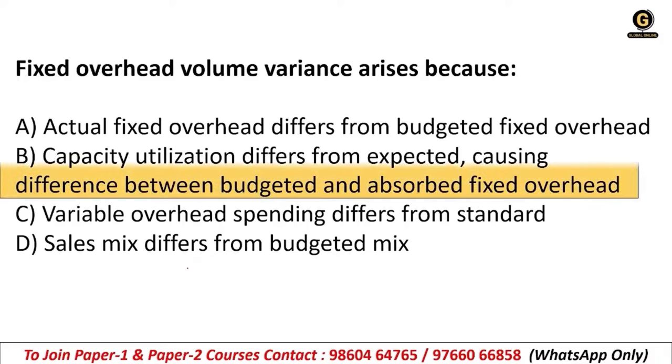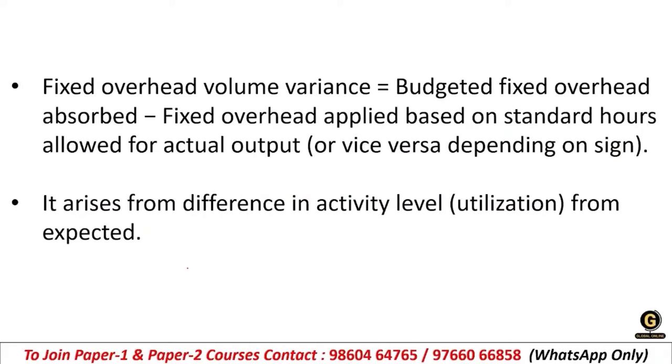The right answer is option B. The variance comes because actual activity, the production level, is different from the budgeted level. And the formula we have seen: budgeted fixed overheads minus absorbed fixed overheads, based on the standard hours for actual output.